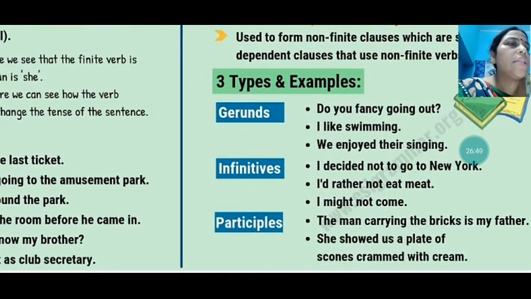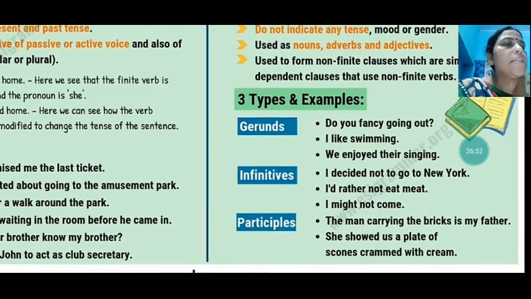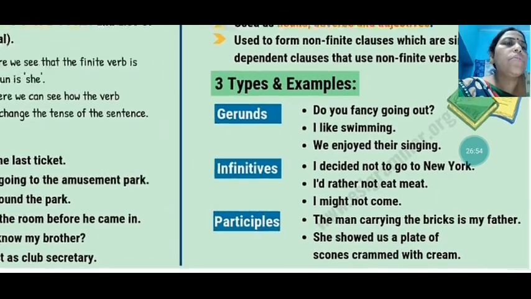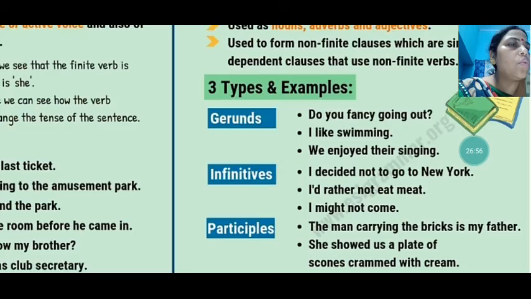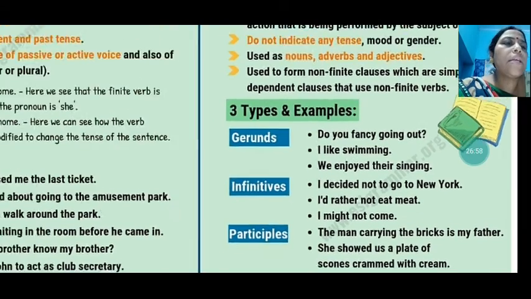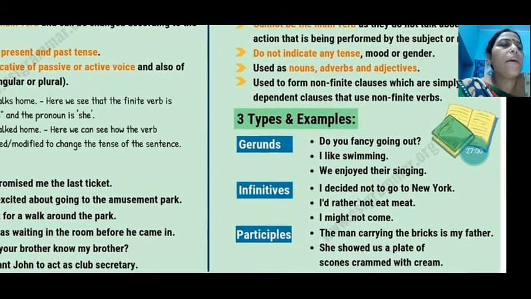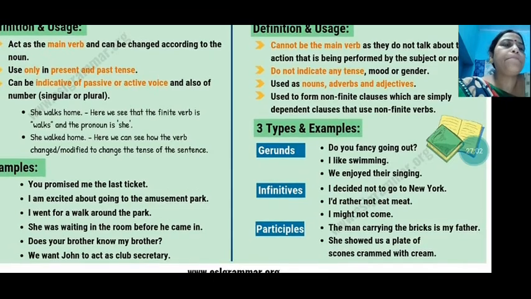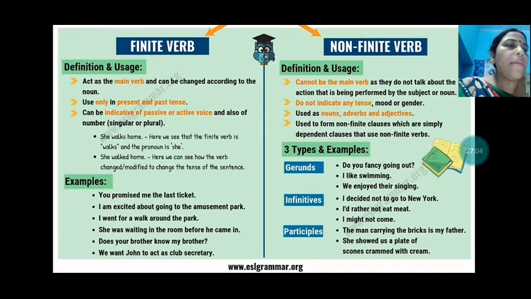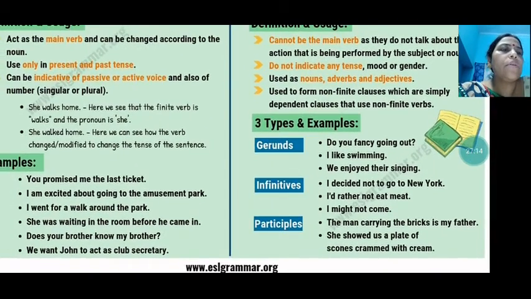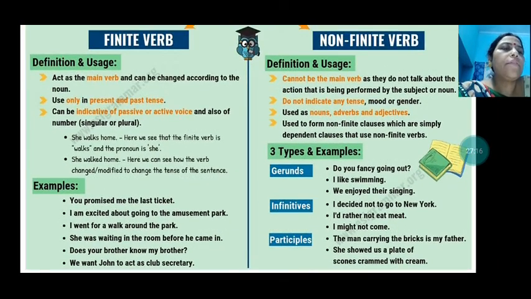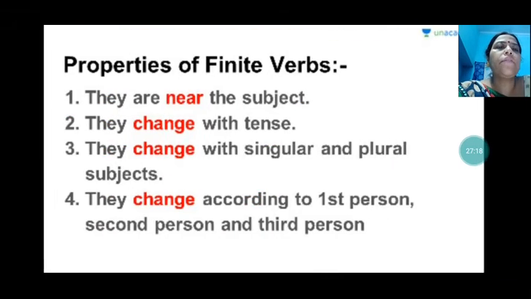We enjoyed their singing. Here, singing is used as a noun. Infinitives: I decided not to go to New York. I'd rather not eat meal. I might not come. The man carrying the bricks is my father. Participles: she showed us a plate of scones crammed with cream. So here you have the participles and the infinitives.